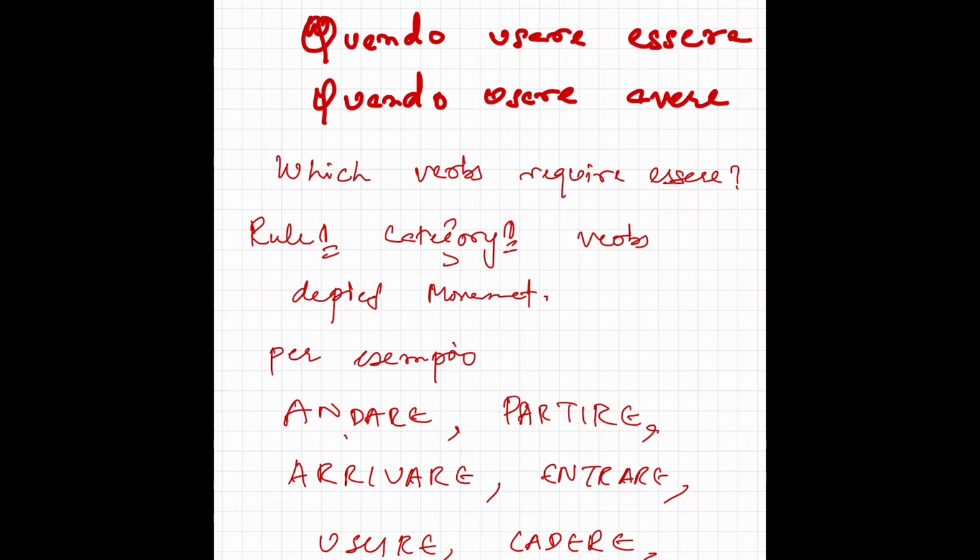So you can say sono andato, sono partito, sono arrivato, sono entrato, sono uscito, sono caduto, sono tornato, sono salito. So these verbs which depict movement, arrivare means to arrive, entrare means to enter, uscire means to exit, cadere means to fall, tornare means to return, salire means to go up. These depict movement and therefore use essere. Per esempio, io sono partito. Loro sono partiti. Ok.